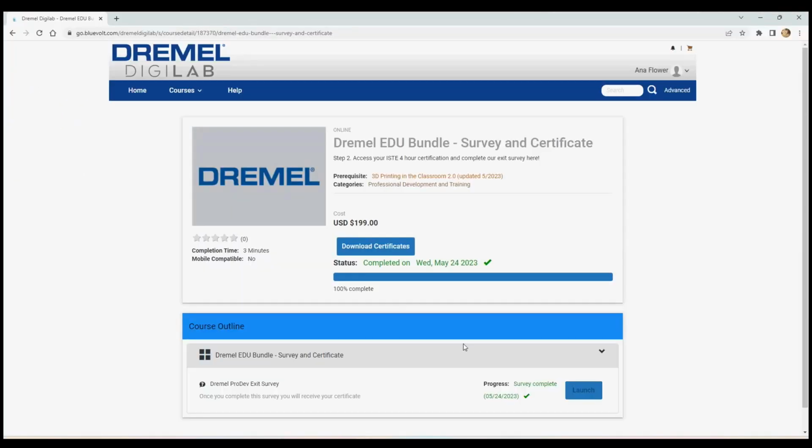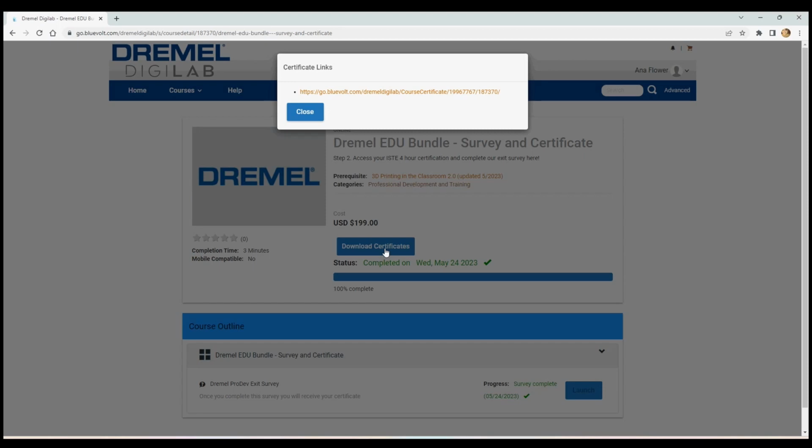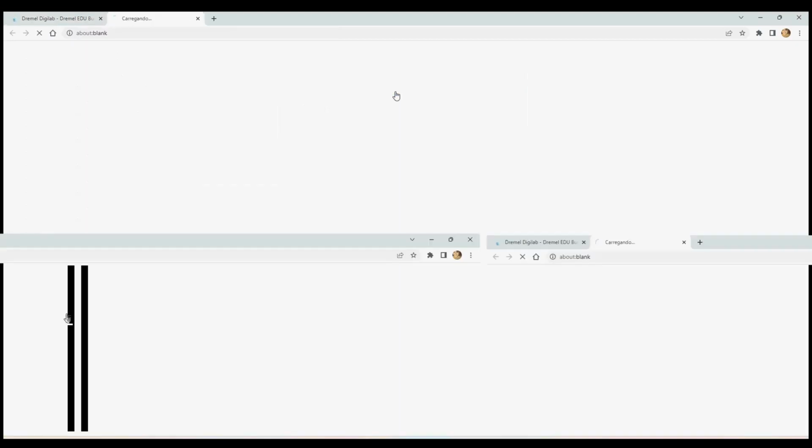After the survey, the download certificate will be available. Click the link that will pop up and the download will begin.